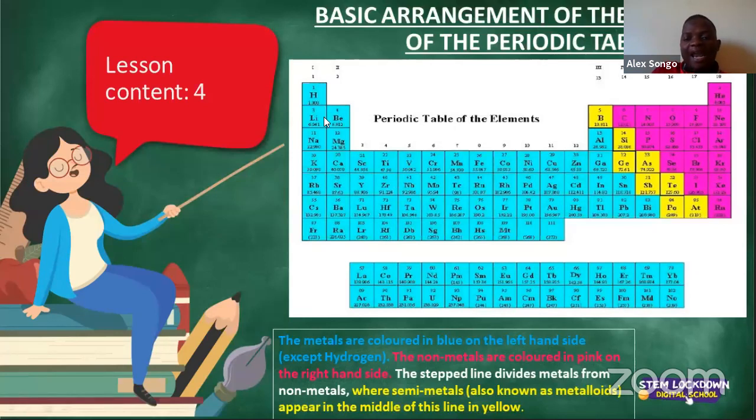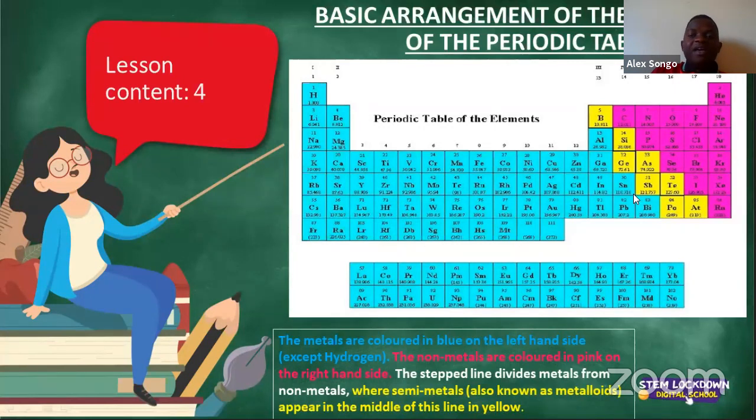The blue colors of the elements there on the left are what we call metals, ladies and gentlemen, with the exception of hydrogen. So hydrogen is the only blue one, but it is not a metal. Then the ones in the middle, found in yellow, are what we call semi-metals, also known as metalloids.